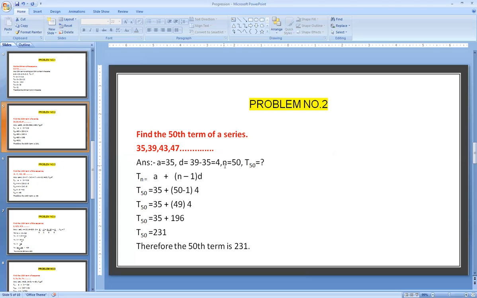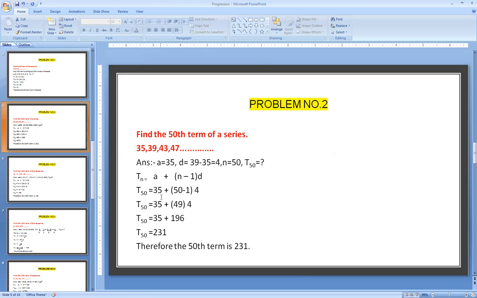N means how many numbers are there in the series. They have asked to calculate the 50th term, which means there are 50 numbers in the series. Therefore, we need to calculate the 50th number. Tn equals a plus n minus 1 into d.